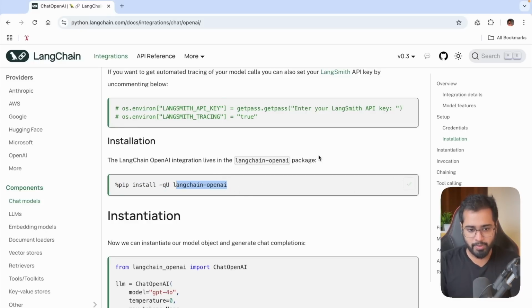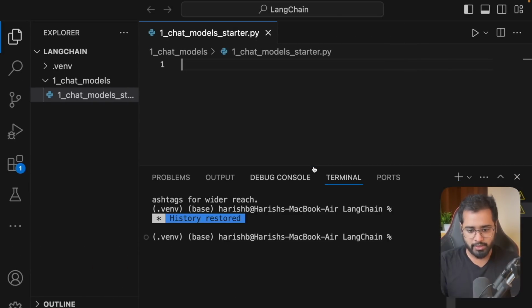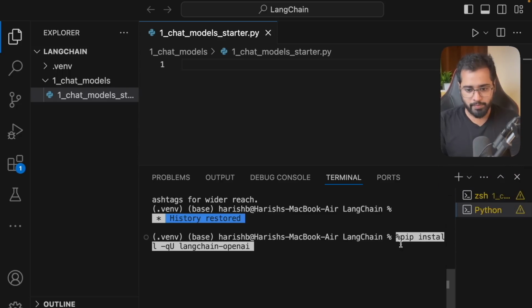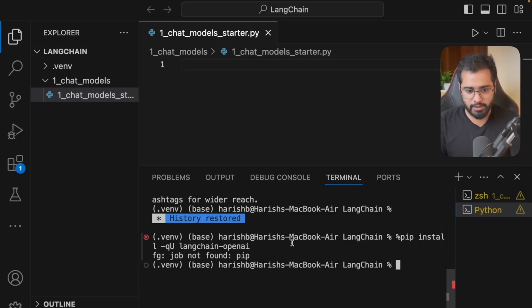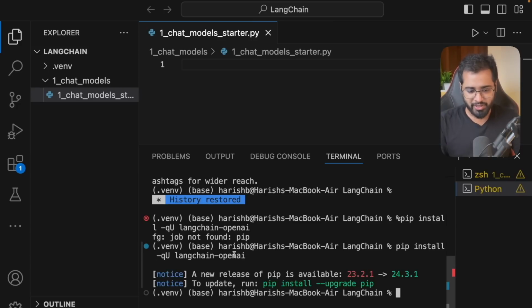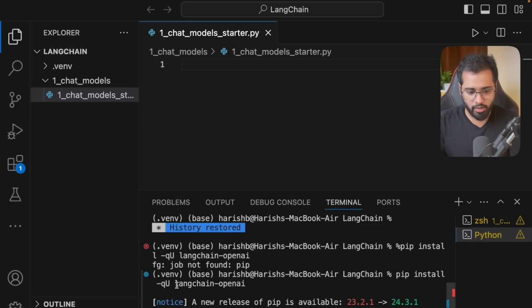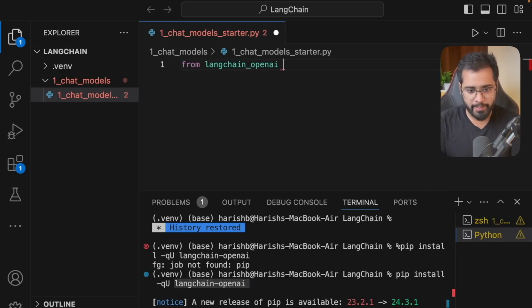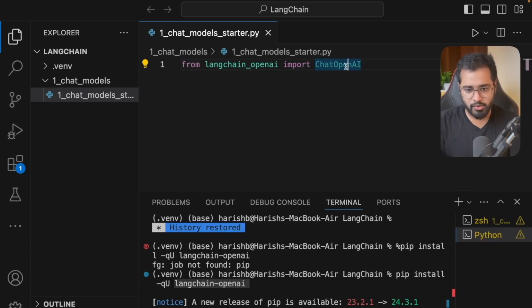We have to install this package, langchain-openai. Let me copy this, come down to my terminal in VS Code, and install it. Okay, it's not installing because we have to remove this particular percentage sign. All right, now it should install. Let's give it a few seconds. And perfect, it has successfully installed. So let's go ahead and import this particular chat model in our file. I'm going to say from langchain_openai. This is the module, and from this module, we want to import the ChatOpenAI class. So this is what we need.